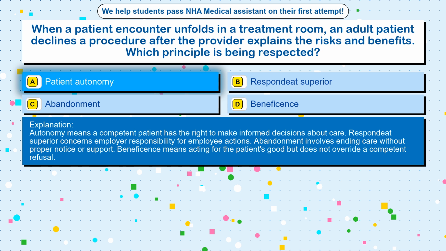Autonomy means a competent patient has the right to make informed decisions about care. Respondeat superior concerns employer responsibility for employee actions. Abandonment involves ending care without proper notice or support.